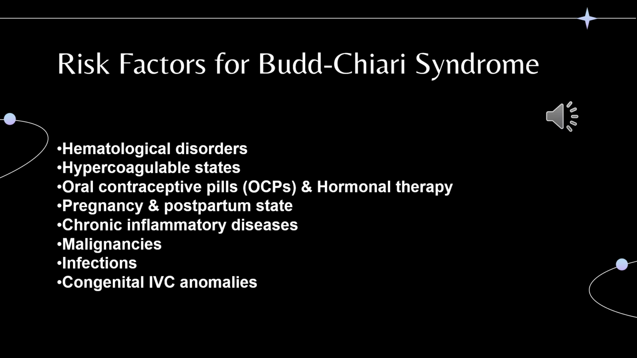Risk factors for Budd-Chiari syndrome include hematological disorders like polycythemia vera, myeloproliferative neoplasms, hypercoagulable states like protein C, S deficiency, and antithrombin III deficiency, oral contraceptive pills, OCPs, and hormonal therapy, pregnancy and postpartum state, chronic inflammatory diseases like inflammatory bowel disease, Behçet's disease, malignancies like hepatocellular carcinoma, renal cell carcinoma, adrenal tumors, lymphoma, etc. Infections like tuberculosis, HIV, aspergillosis, and congenital IVC anomaly.